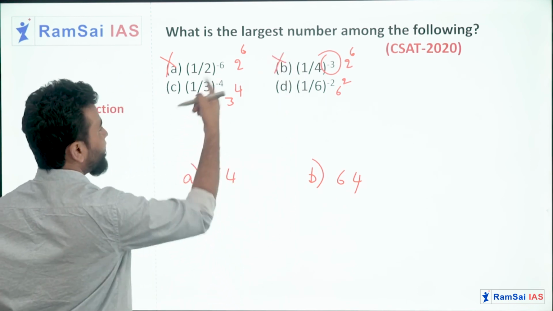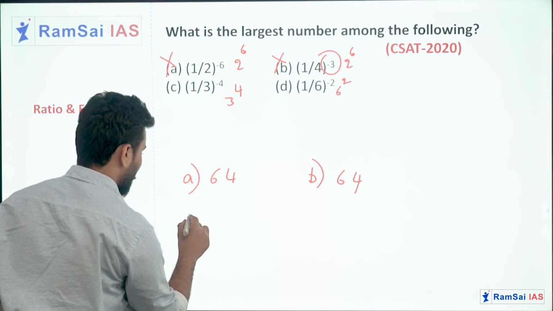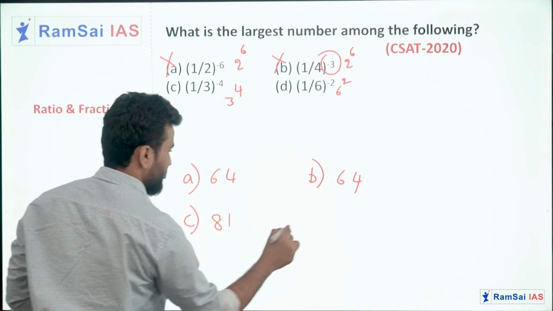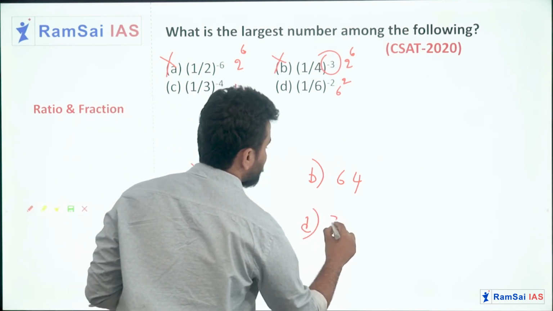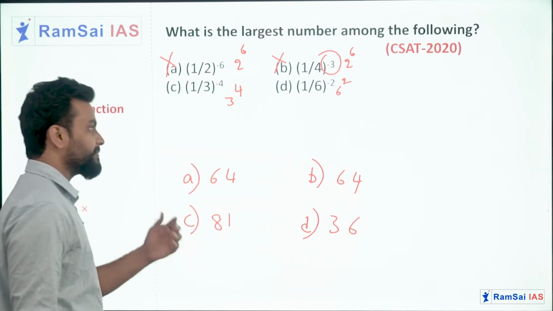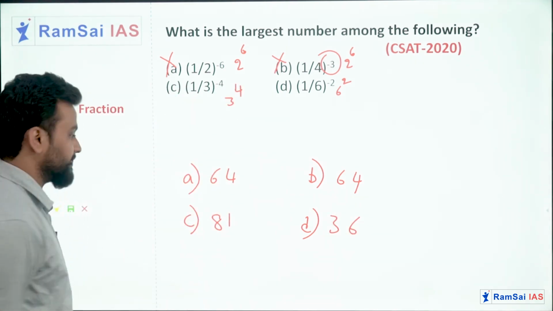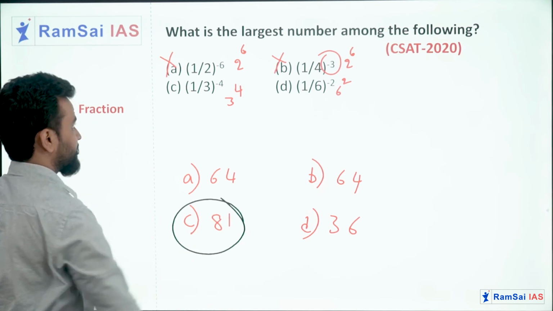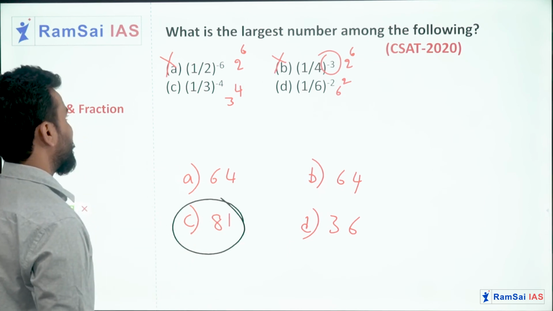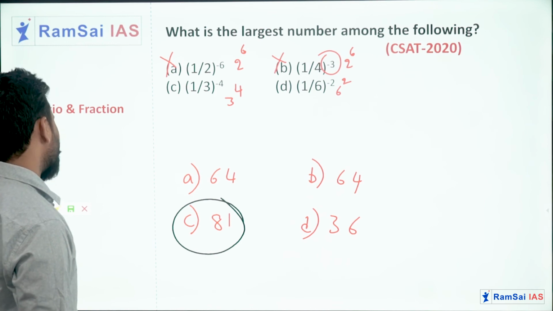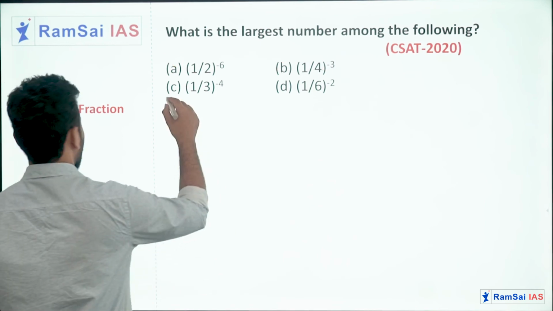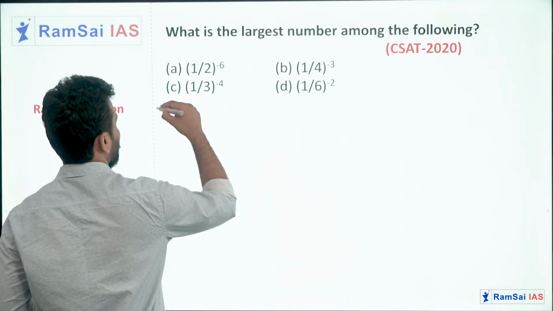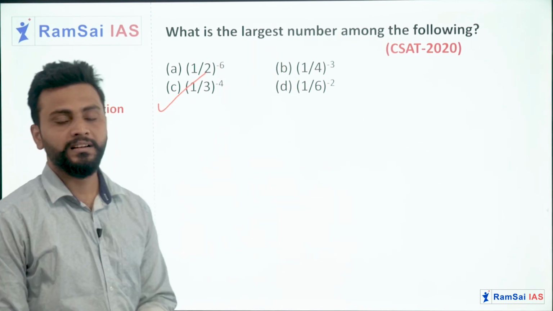Next, 3 power 4, it will be 81. Option D, 6 square is 36. So now tell me which is the largest number here. Obviously option C is the largest one. So I will go with option C, 1 by 3 power minus 4. So option C is the answer, 1 by 3 whole power minus 4.